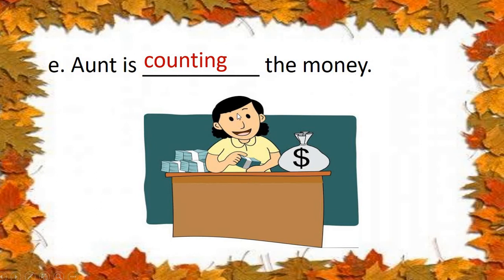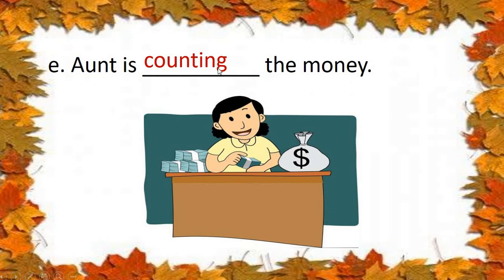Understood, children? It is she. So we have learned that she is. Okay. So aunt is counting. We are using the ing form of doing words.